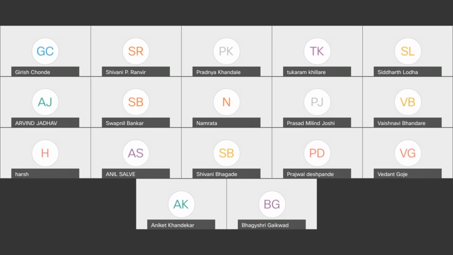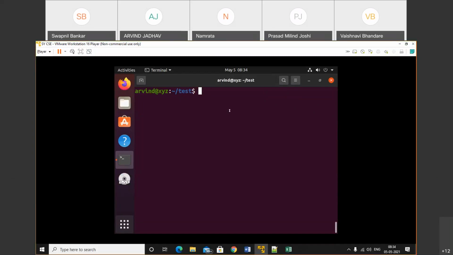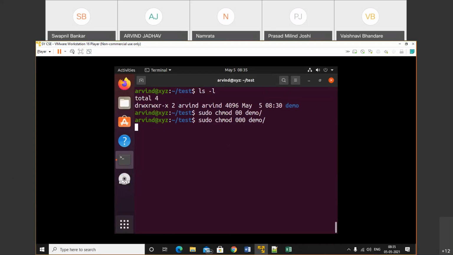Just 1 minute. See, ls -l. So the owner has read, write, execute permission. First of all, I will remove all the permissions. So 0 0 0 0 0. ls -l. We don't have any permission on demo. Okay, now we're trying to enter into demo. So the owner does not have any permission.